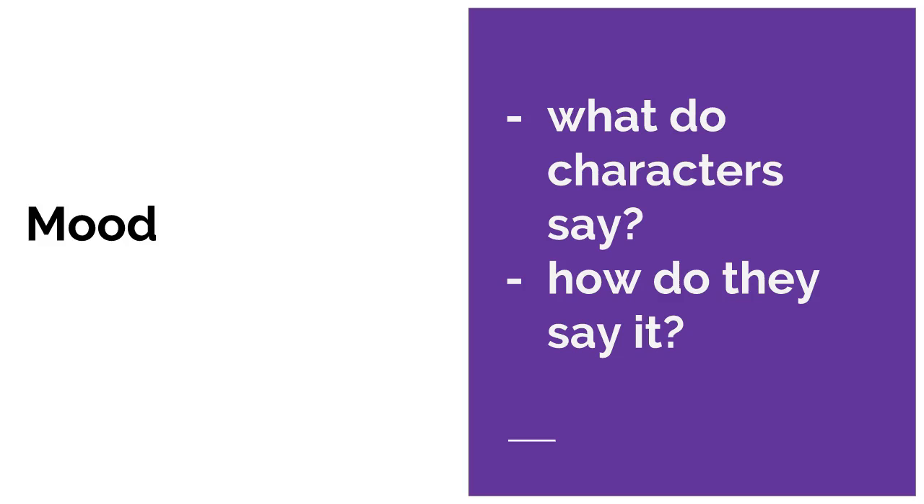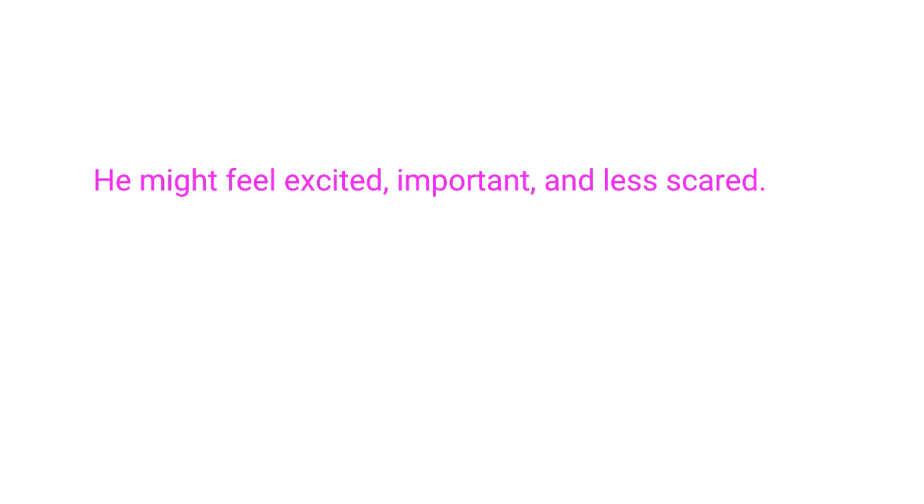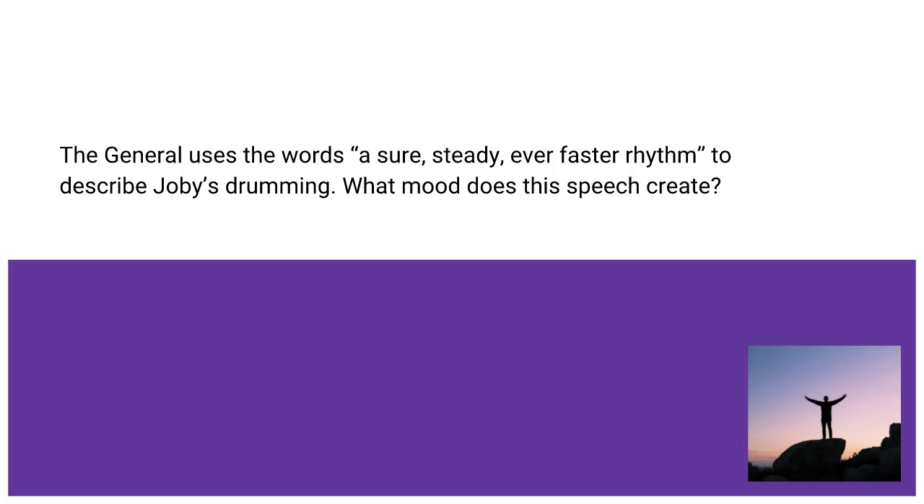The mood of a story may be affected by what the characters say, but also how they say it. Reread lines 141 through 157. How might Joby feel when the general says he is the heart of the army? Pause while you think. He might feel excited, important, and less scared. The general uses the words "a sure, steady, ever faster rhythm" to describe Joby's drumming. What mood does this speech create? Pause while you think. A mood of excitement and inspiration.